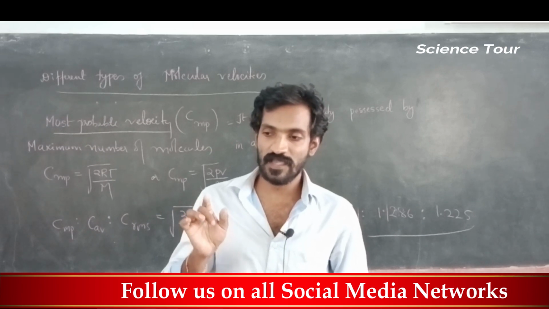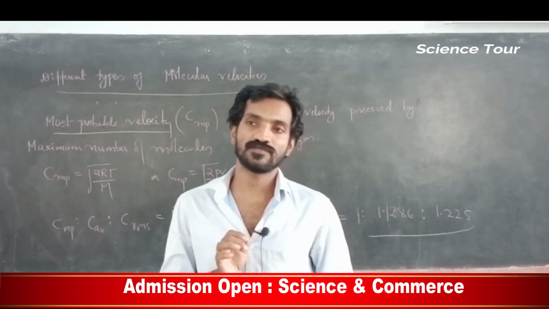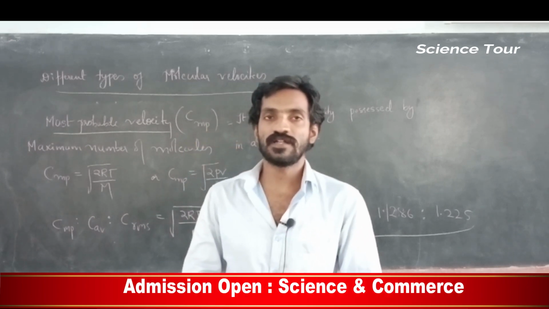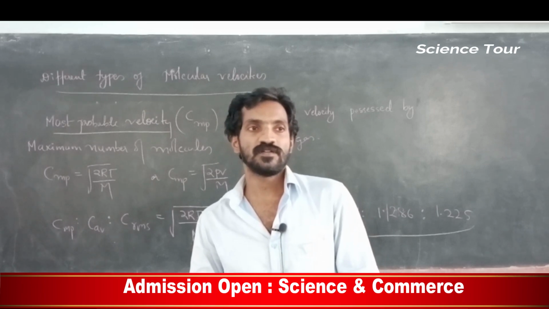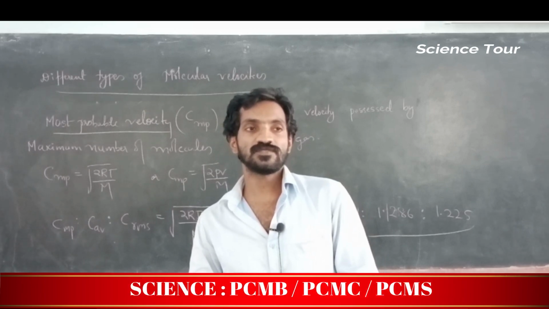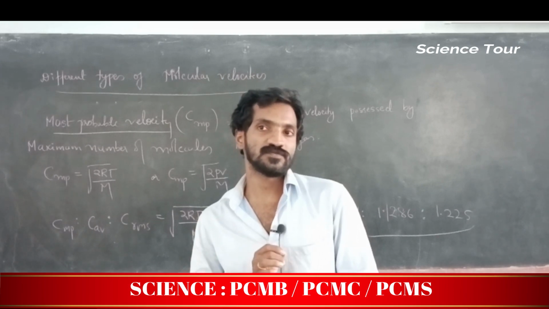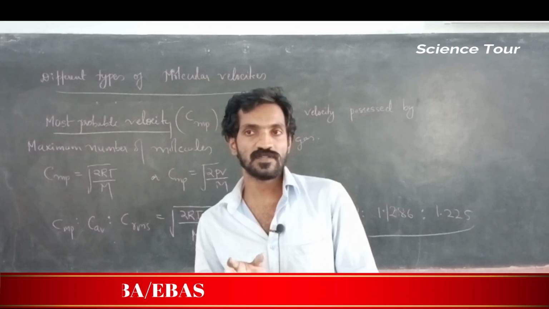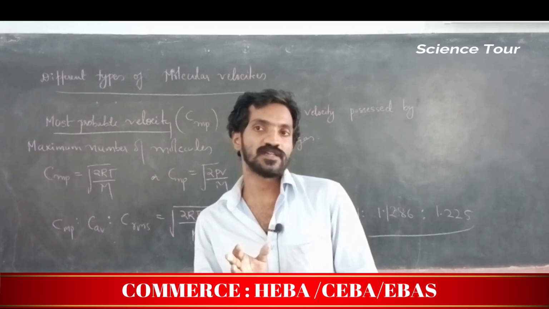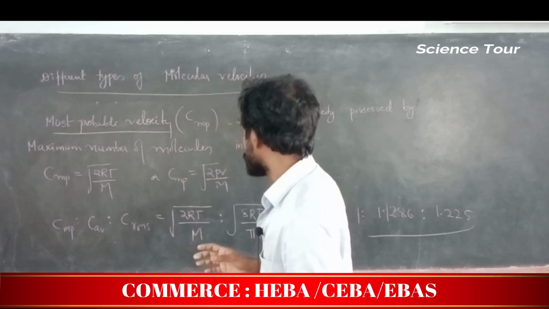Many of them run with this particular speed, like gas molecules. In a gas container, all these molecules are moving with different velocities, but one velocity is shown by a large fraction of molecules, around 30% or 60% of the molecules. That is called most probable velocity.